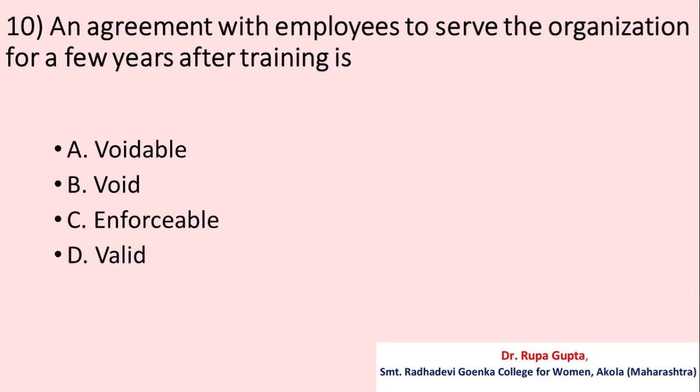Question number 10. An agreement with employees to serve the organization for a few years after training is A. Voidable, B. Void, C. Enforceable, D. Valid. And the correct answer is D. Valid.